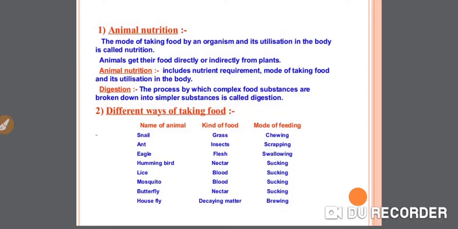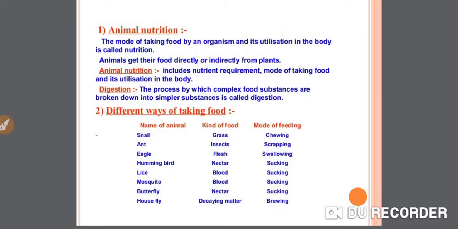Animals get their food directly or indirectly from plants. So, plants are the autotrophs and animals are the heterotrophs. Animal nutrition includes nutrient requirement, mode of taking food, and its utilization in the body. That is animal nutrition.